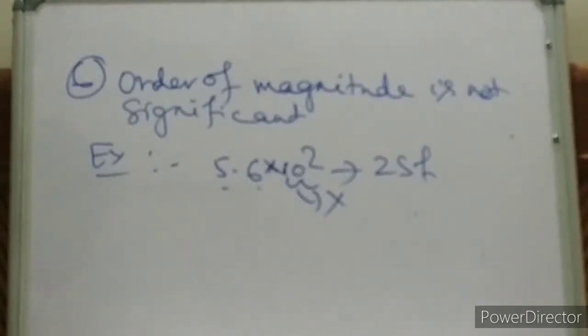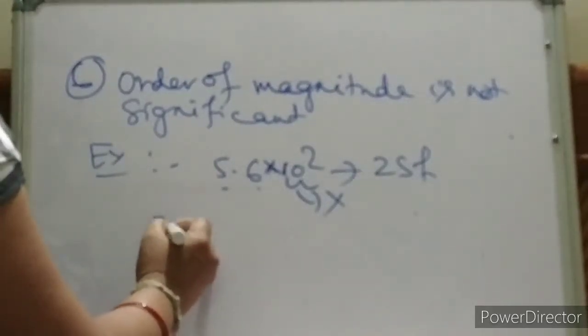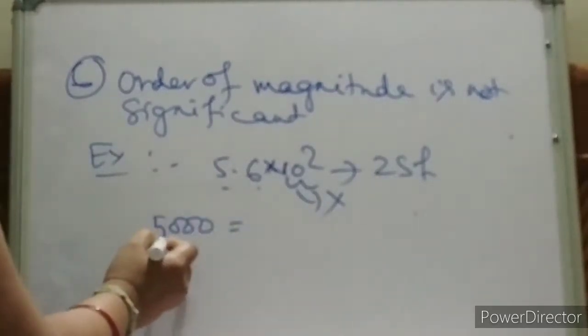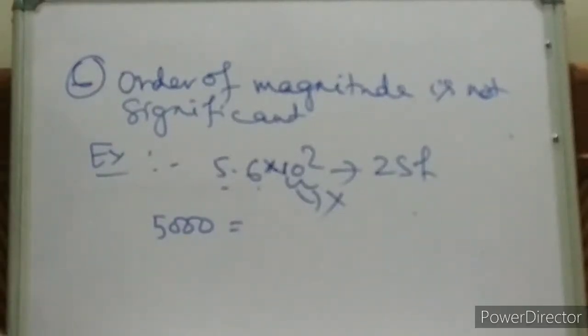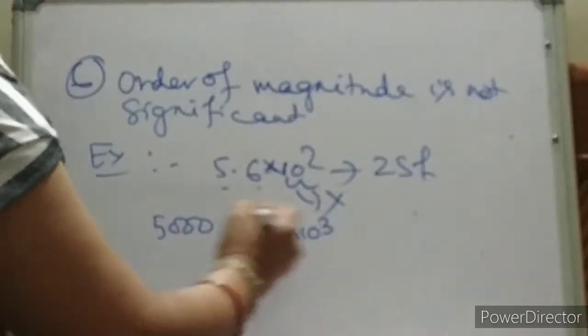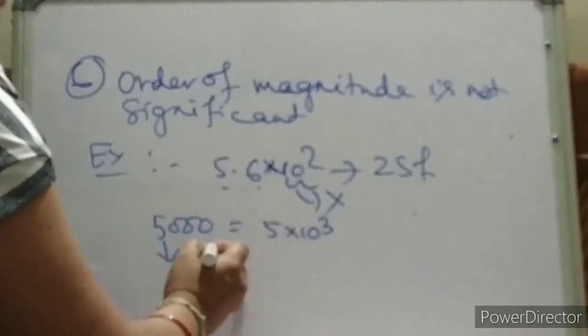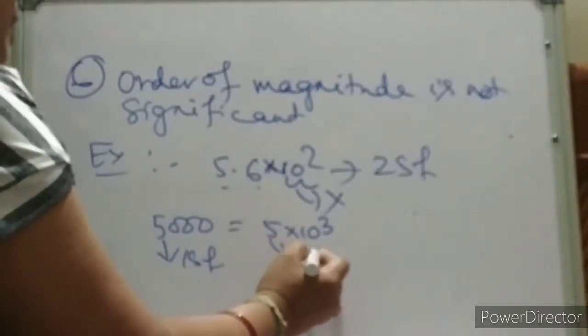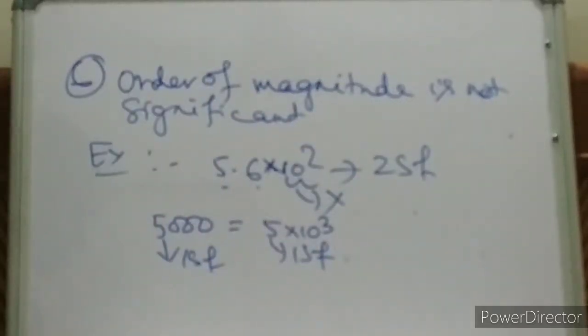Is it clear, children? Suppose we'll write 5000. How many significant figures? Only 1 significant figure. We can write 5 into 10 to the power 3. See, this is 1 significant figure. Here also 1 significant figure. It is correct. Okay.